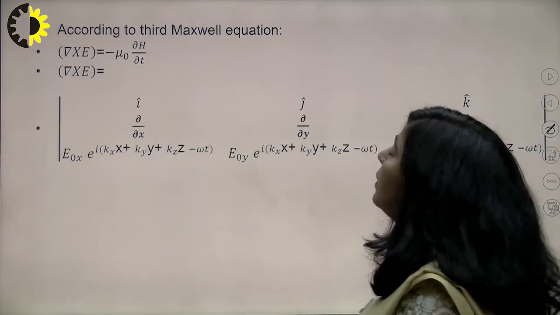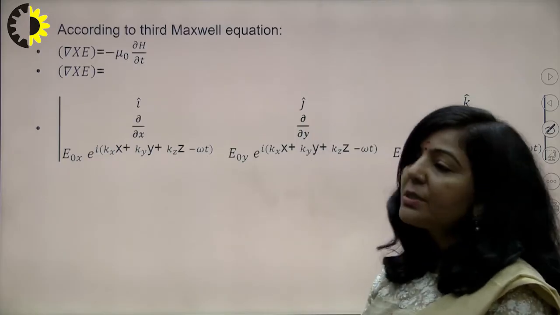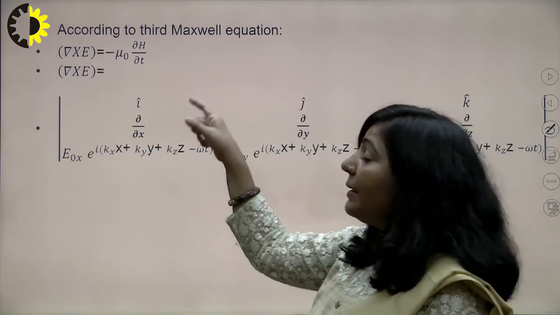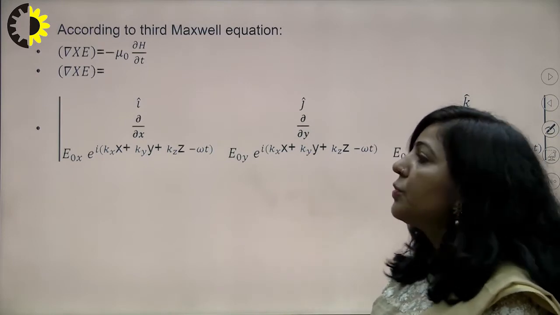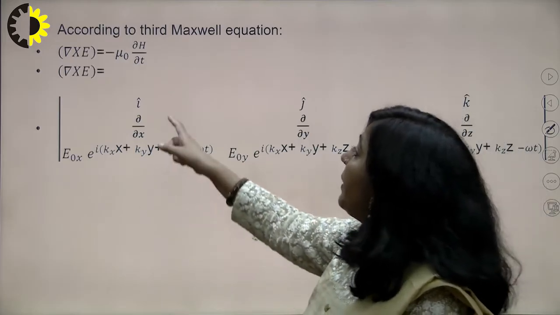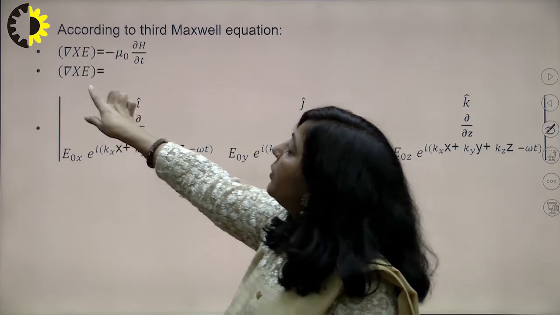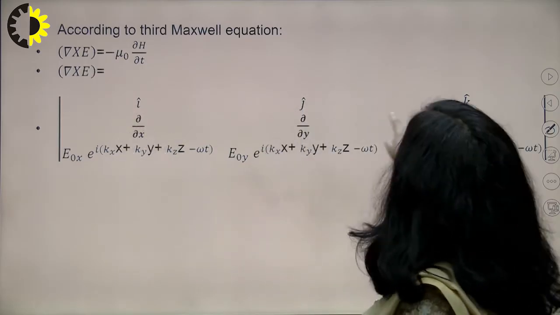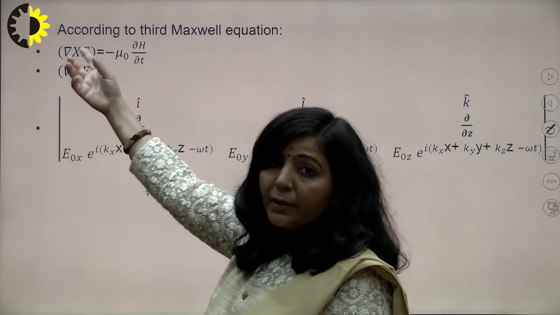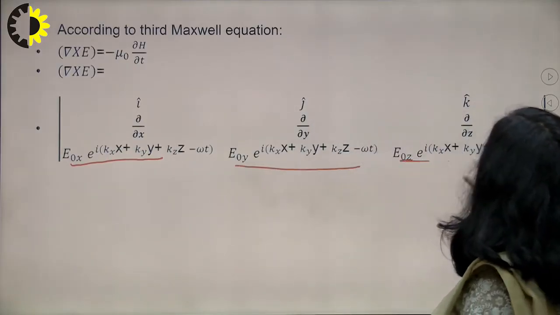What I am doing here is first taking the left hand side of this particular equation, which is curl of E. You know how to solve the cross product of two vectors. Del is a vector differential operator and E is also a vector. If you want to take the cross product of these two, then this is the x component, y component, z component. The components of del are del by del x, del by del y, and del by del z. Now this E, you know the components of the electric field vector: this is the x component, this one is the y component, this one is the z component.